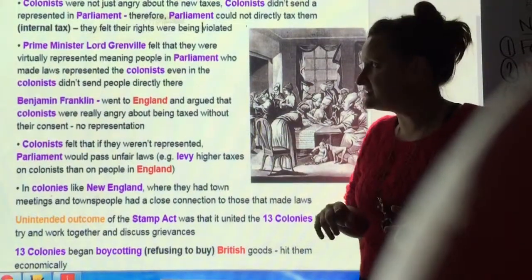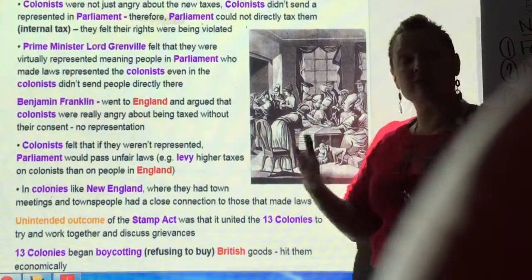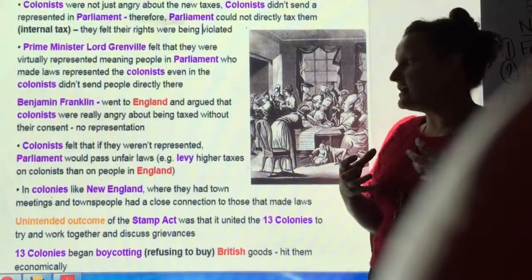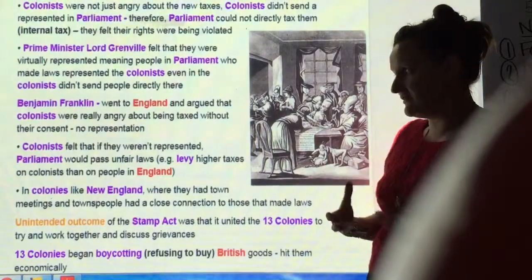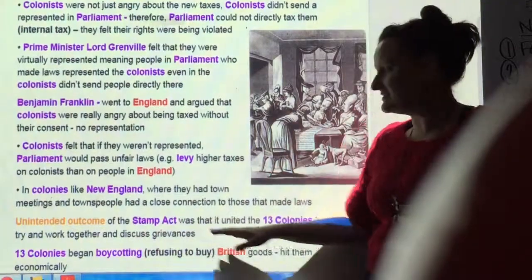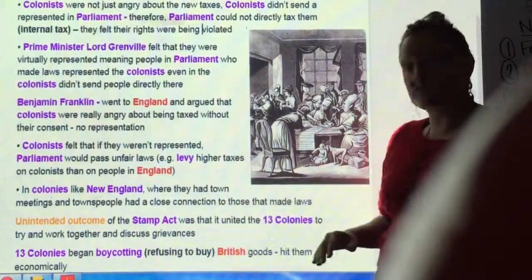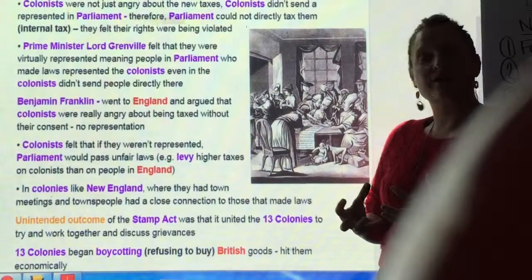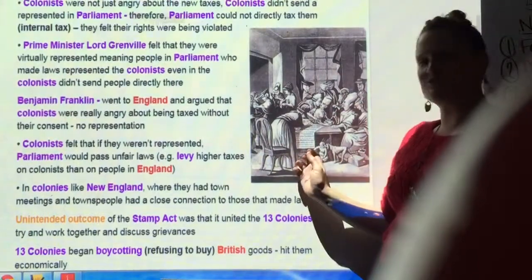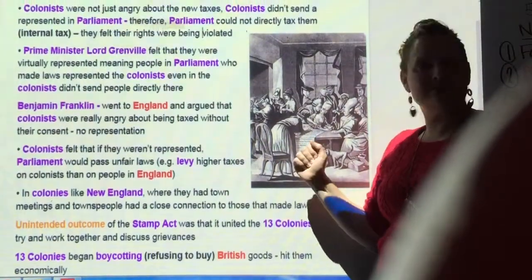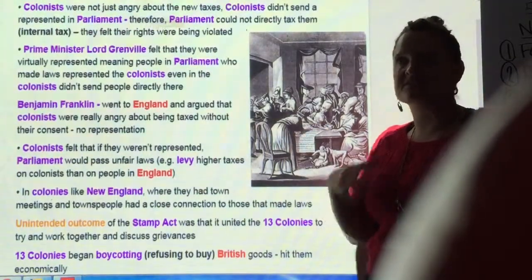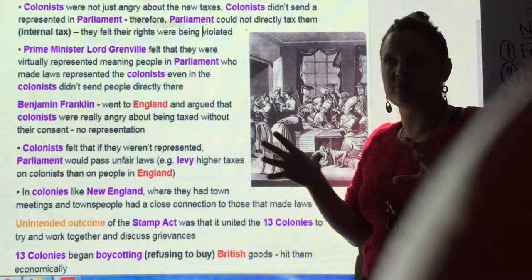Benjamin Franklin actually went to Great Britain, went to England, and argued in Parliament about how unfair it was, and we'll read that later. The colonists felt they weren't represented, they felt it was unfair, and this kind of united them. Even though they didn't get along, this united them over their anger of the Stamp Act, and they decided to start working together to boycott and refuse to buy British goods. Here's actually a political cartoon of a bunch of women in Edenton, North Carolina, so right in our home state, protesting against the Tea Act and refusing to drink British tea.